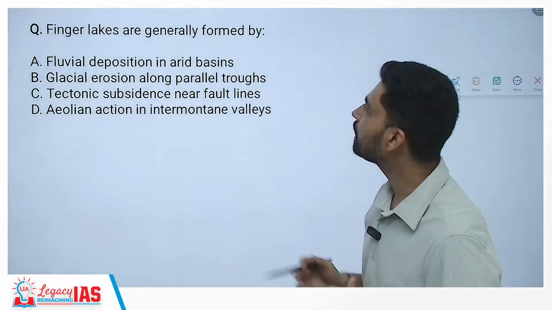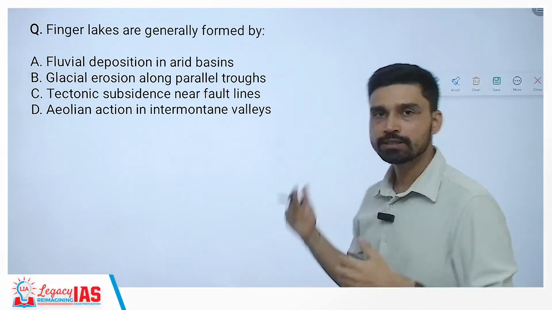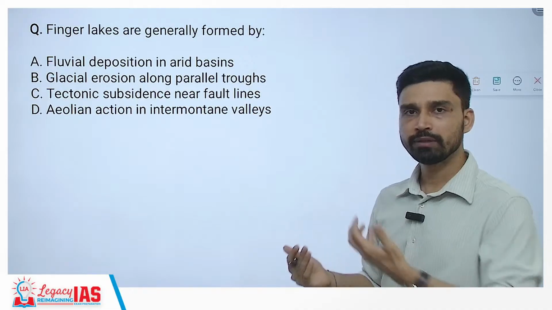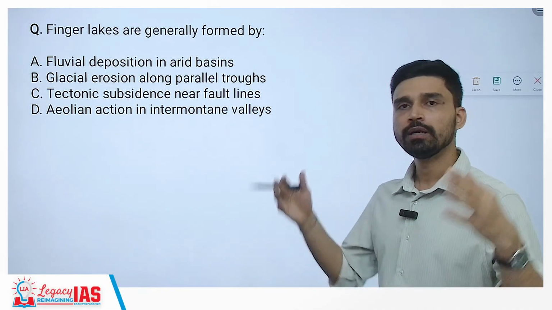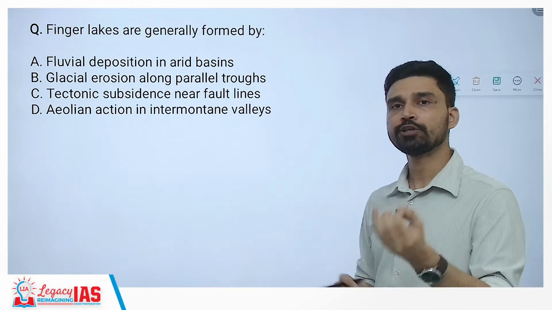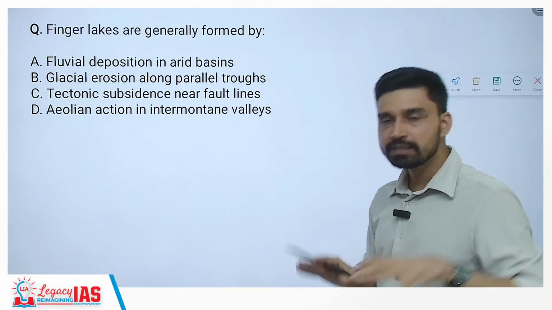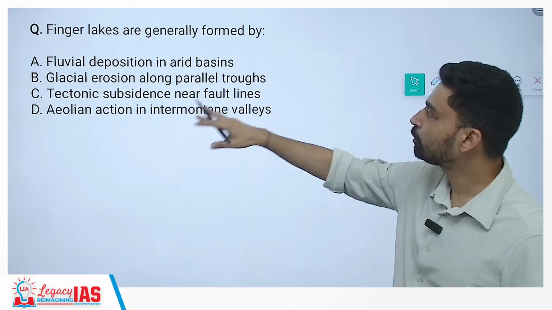Second is Finger Lakes, which are generally formed by, as we have discussed, glacial action. It is an example of glacial lakes. When the glaciers move, they cause erosion, they scour the sediments and create a depression. Later on, when warming occurs, glaciers melt and the water fills up this depression, forming a lake. So, glacial erosion along parallel troughs.